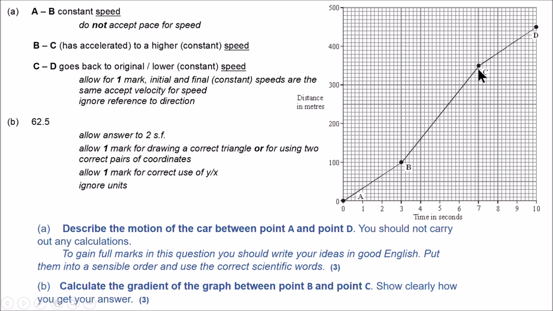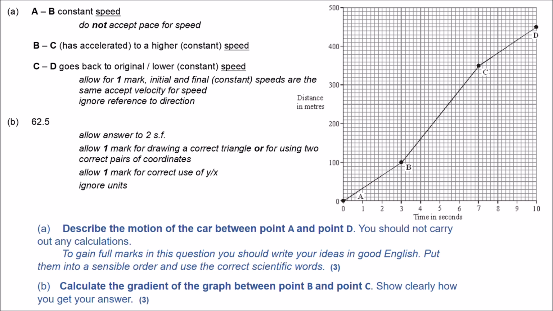You can see B to C is actually the fastest part because it's the steepest line compared to the others. And then C to D goes back to the original. It has the same gradient, as you can see, the steepness is the same as A to B. So the same speed. So 3 marks by just talking about the speed of these 3 sections.